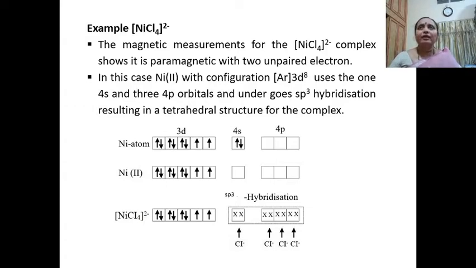As it is forming sp3 hybridization, the hybrid orbitals formed are going to be oriented in a tetrahedral geometry, and the 4 chloride ligands, each containing an electron pair, will occupy the hybrid orbitals. Thus tetrachloronickelate 2 is going to have a tetrahedral structure with 2 unpaired electrons, so it is paramagnetic in nature and it has sp3 hybridization.